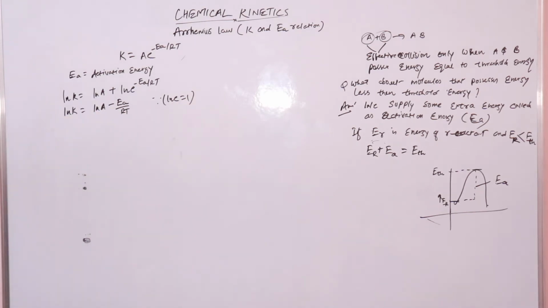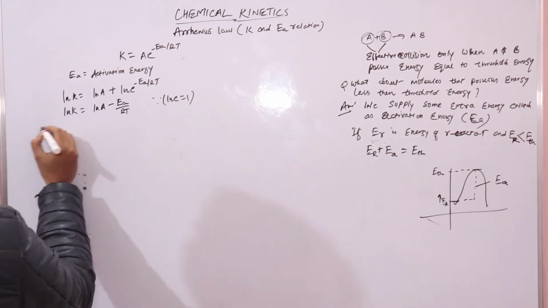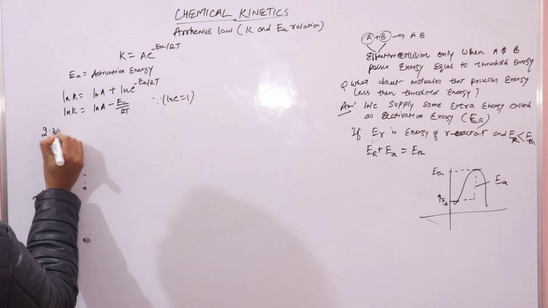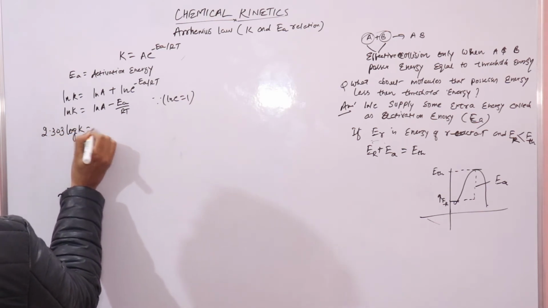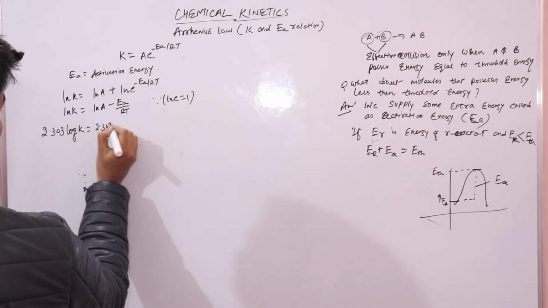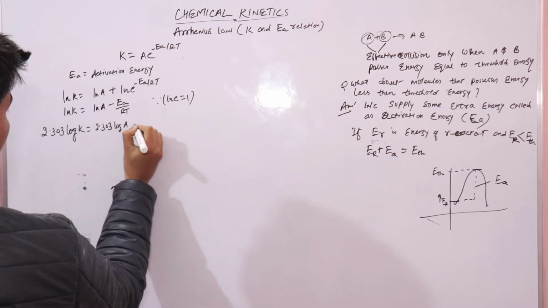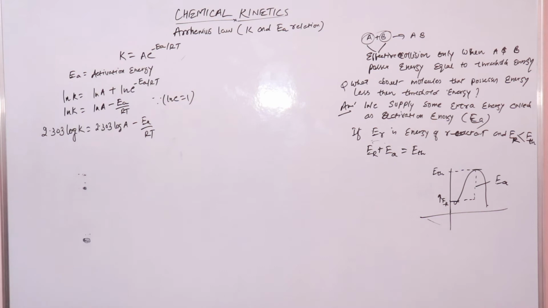Now converting this to common logarithm, 2.303 log K is equal to 2.303 log A minus EA upon RT.